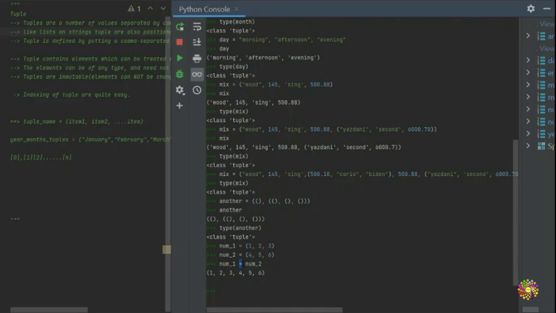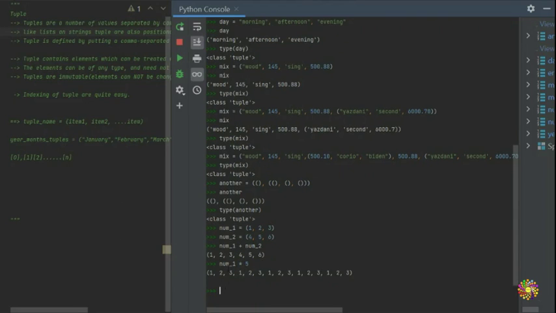You guys are concatenating. But if you guys want to do, say, multiplication or anything, you guys can come here and put it. Say if you put num1 multiplied by 5, that's what you guys are going to get, because the 5 is going to come in and it's going to multiply num1.